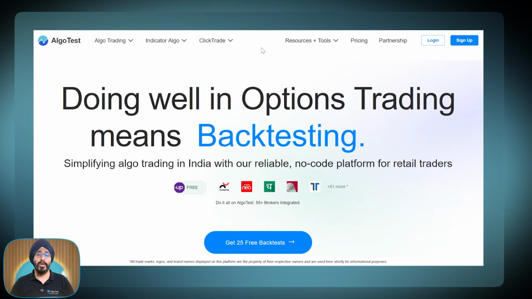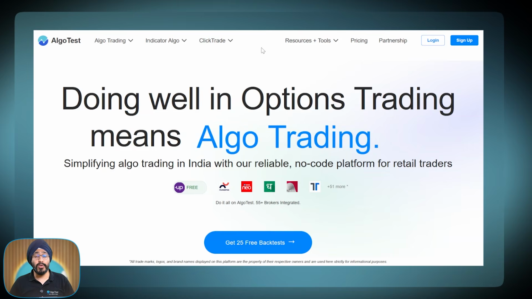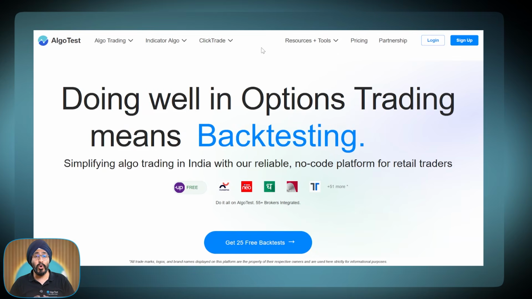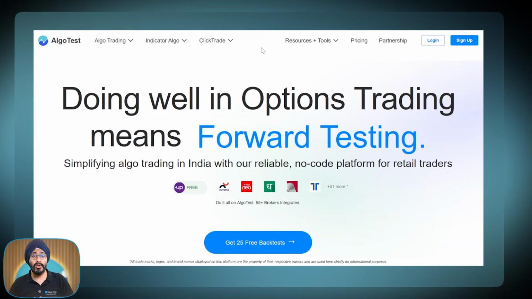AlgoTest is India's #1 algo trading platform. We have more than 10,000 traders trading on our platform on a daily basis and more than 50 brokers with which you can trade your strategies.